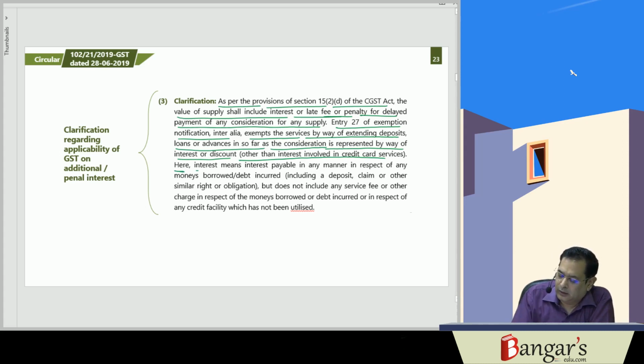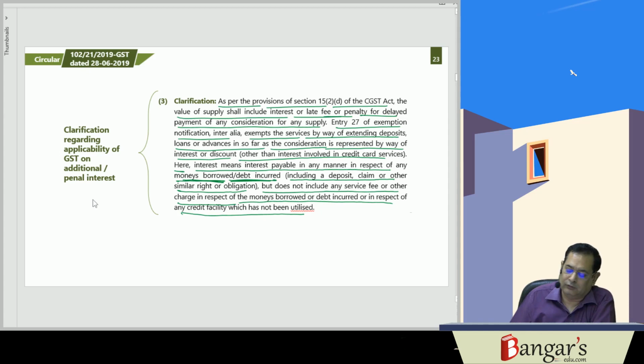Here, interest means interest payable in any manner in respect of monies borrowed or debt incurred, including deposit, claim or other similar right or obligation, but does not include any service fees or other charge in respect of monies borrowed or debt incurred, or in respect of credit facilities which have not been utilized. That has been given in serial number 27.